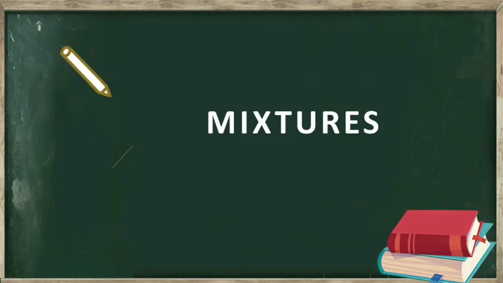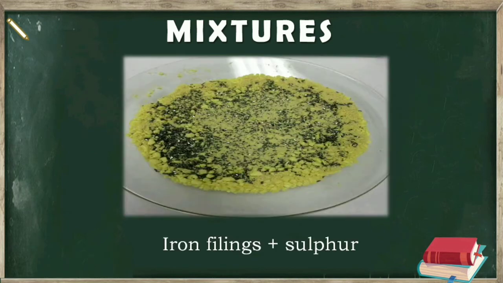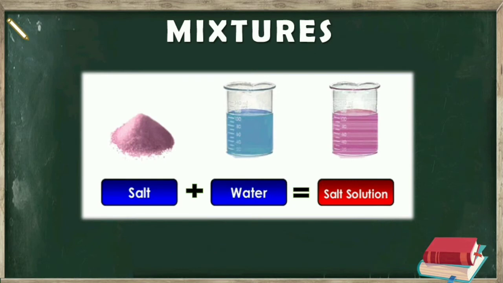So, mixtures are impure substances which contain two or more pure substances mixed together in any proportion. The pure substances present in a mixture may be elements, compounds, or both. For example, in this mixture, two elements, iron and sulfur, are mixed. And in this mixture, two compounds, salt and water, are mixed.